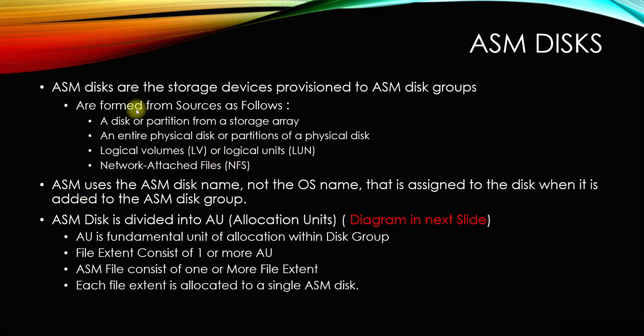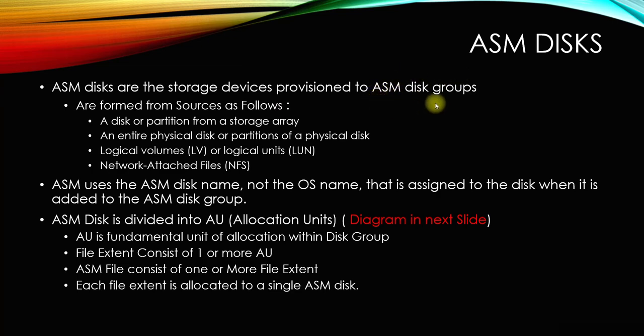Then the hardware engineer or the operating system engineer, after the disk is presented to the operating system, will work with Oracle DBAs to install the Oracle ASM binary and then create the ASM disks. Let's say they create 5 disks and name them data1, data2, data3, data4 and data5.